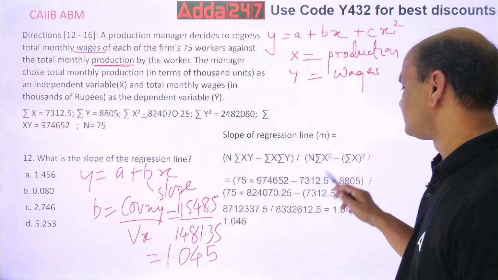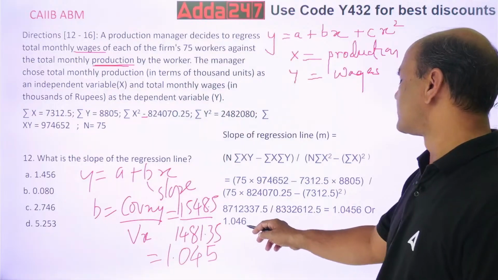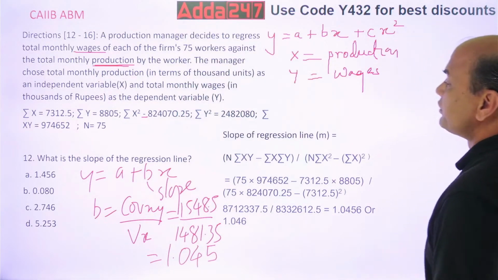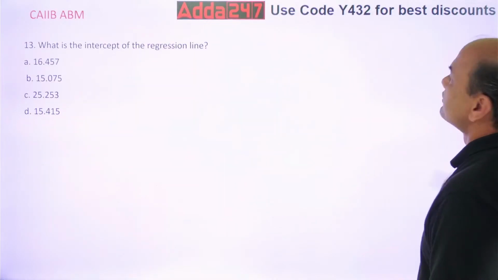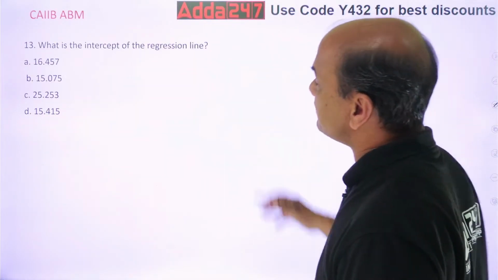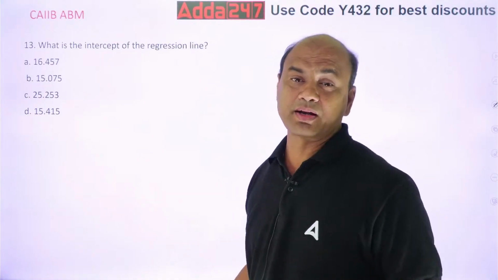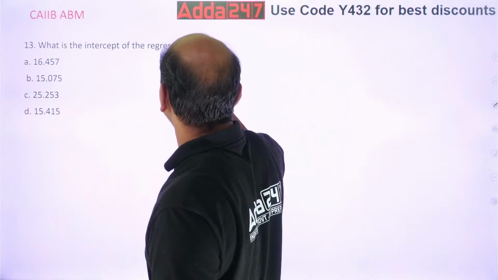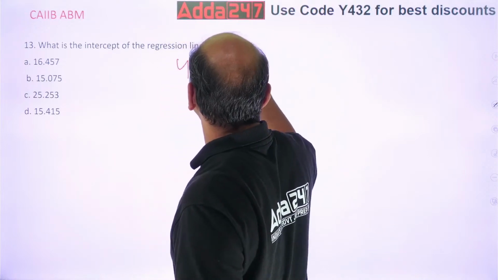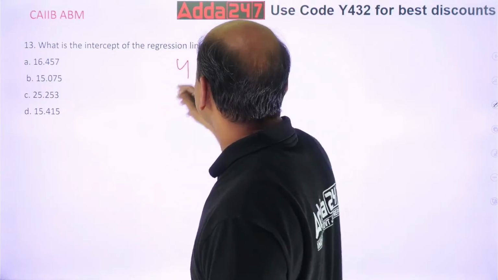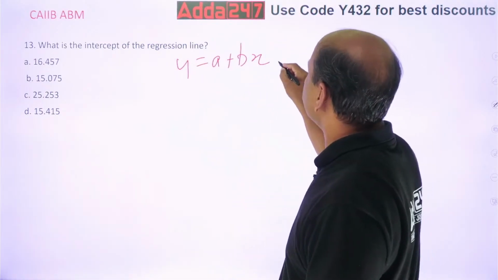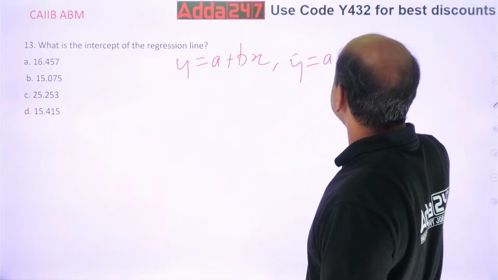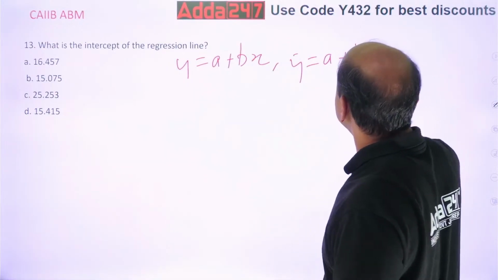So I have got 1.045 or 1.046. It's okay. Got it, everyone? First one done. Now next one: what is the intercept of the regression line? What do you mean by intercept? It means finding A. So you have y equals A plus bx. Put y bar and x bar: y bar equals A plus b x bar.